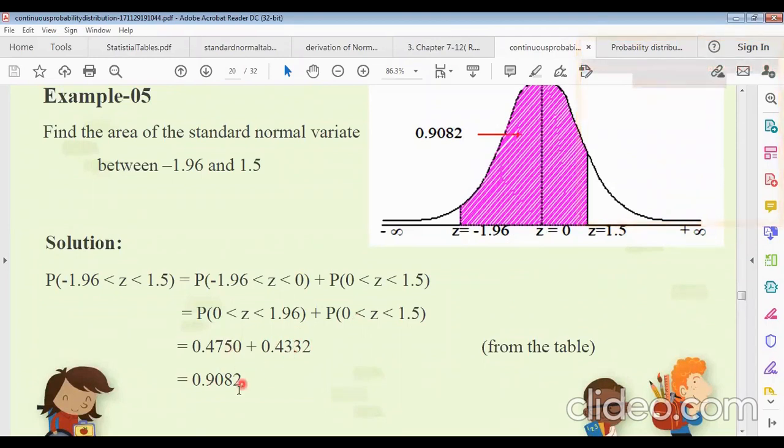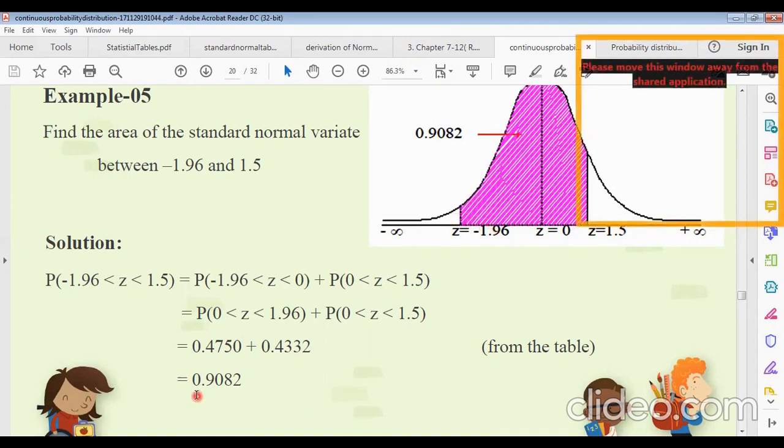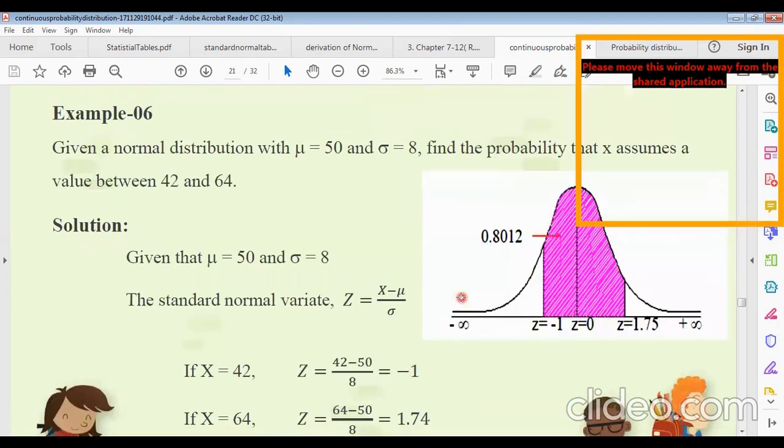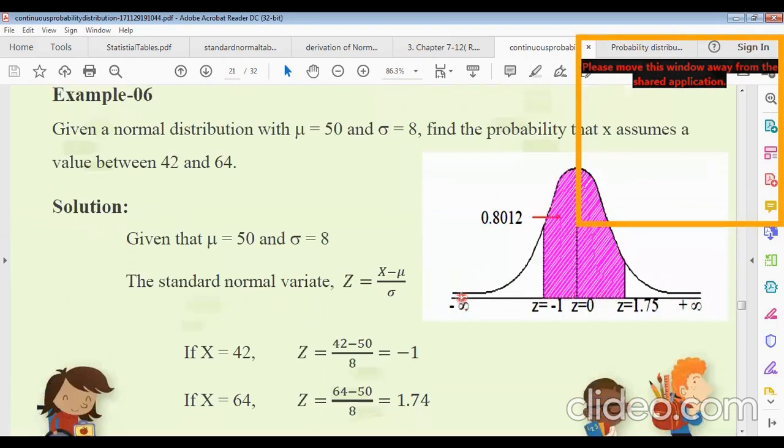So this addition gives 0.9082, and this whole area is 0.9082. That means 90.82% is the colored area. This is how to find the area between different Z values.